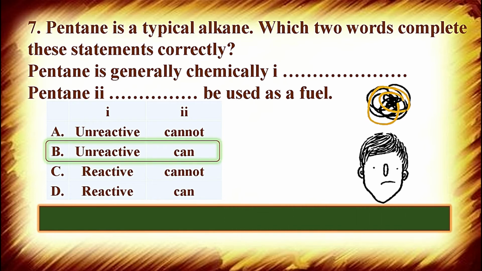And the correct answer is unreactive and can be used as fuel. Because alkanes are generally unreactive due to the presence of single covalent bonds, they are saturated hydrocarbons, so they are mostly unreactive, and they can be used as fuel as well. So pentane is generally chemically unreactive and pentane can be used as a fuel.